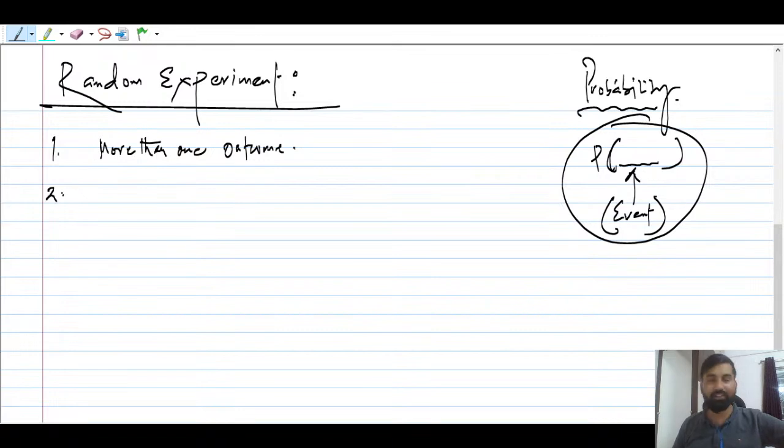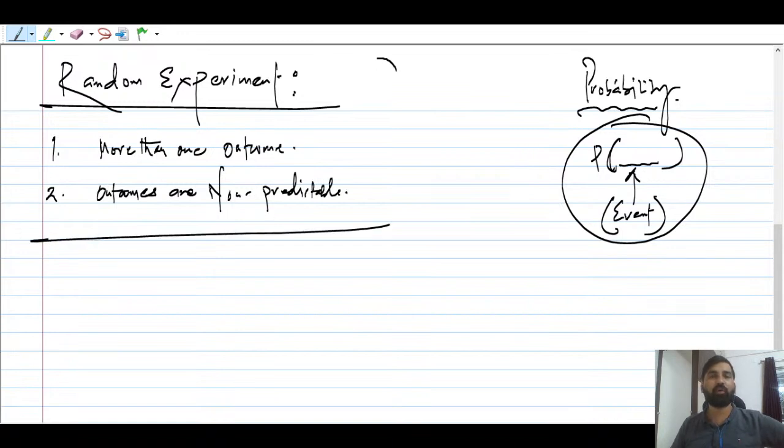And the second point is: all the outcomes are non-predictable. This is very, very important to keep in mind. So this is the criteria any experiment should satisfy.